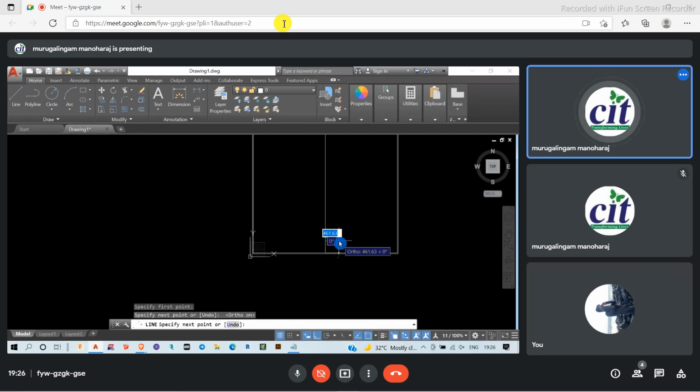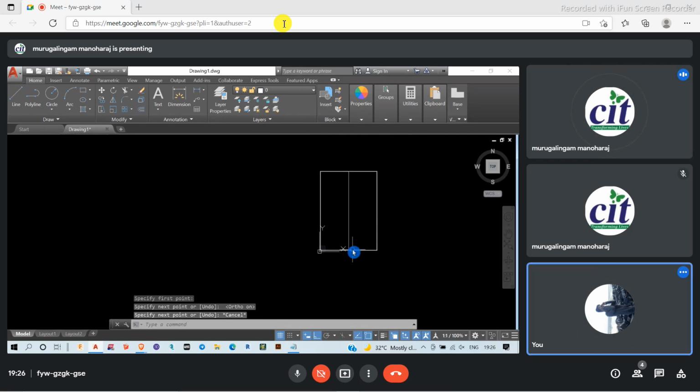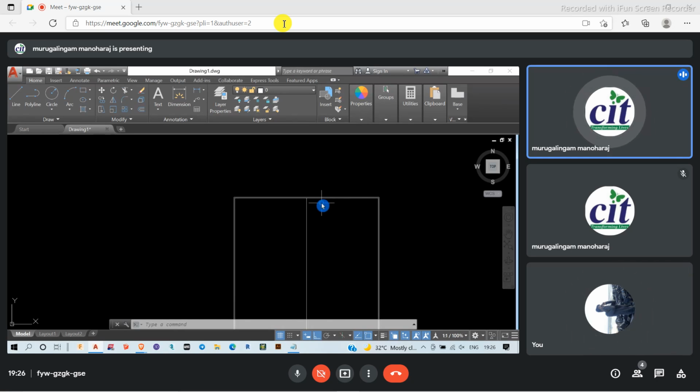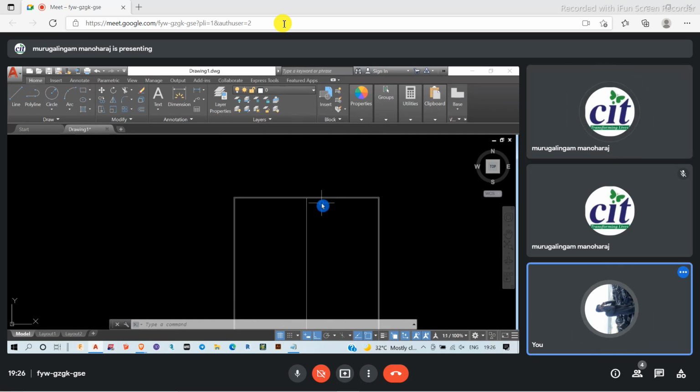Okay, from this point to this point. So actually, in a slab, what we don't do is we don't provide stirrups at all. It's not possible to provide stirrups or shear reinforcement in a slab. But there will be some kind of shear forces.